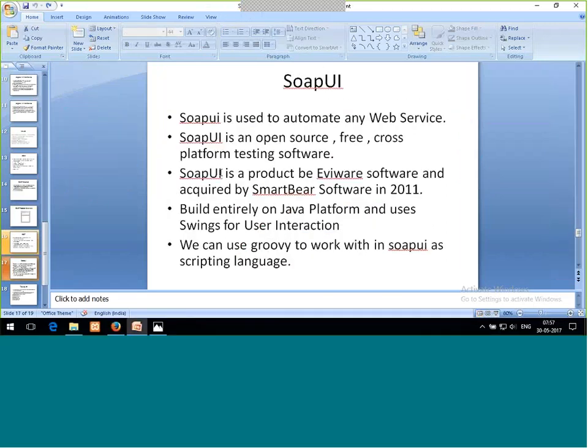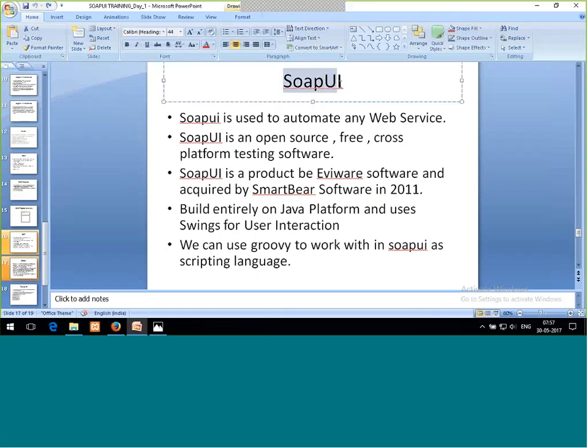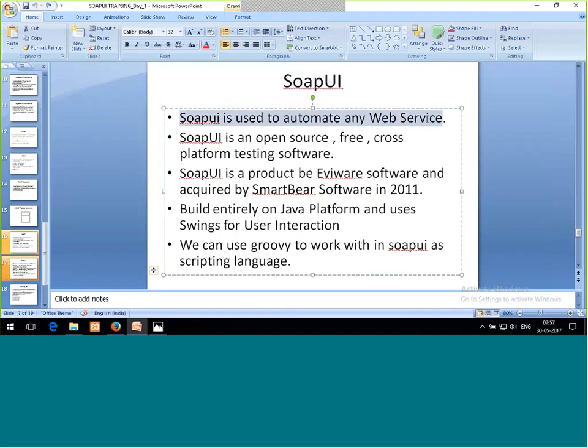Now let's discuss SOAP UI. Ramya was asking about SOAP UI. With the help of SOAP UI, we can use SOAP and REST. Now see, Ramya, what is SOAP UI? SOAP UI is a tool to automate any web service. It's an open source tool. Okay, this is just a platform. It is not going to give me any conditions like send this data, get back this response. This is just a tool. This is just a platform.